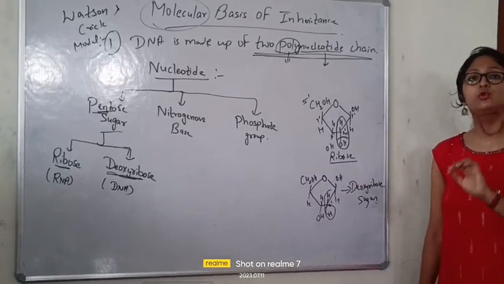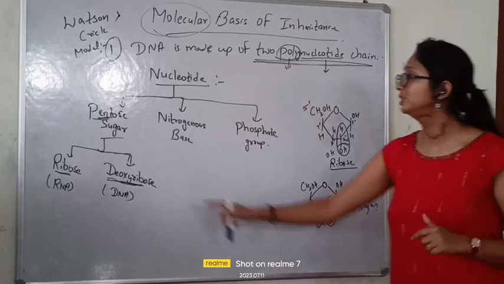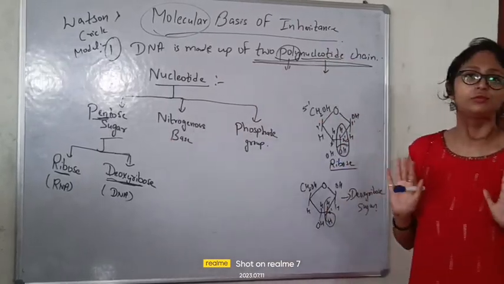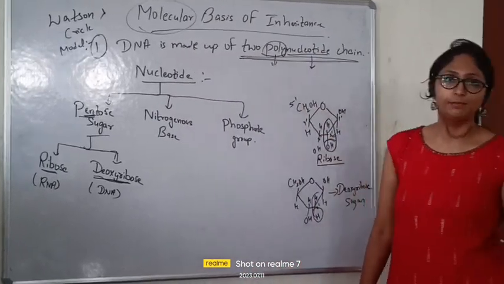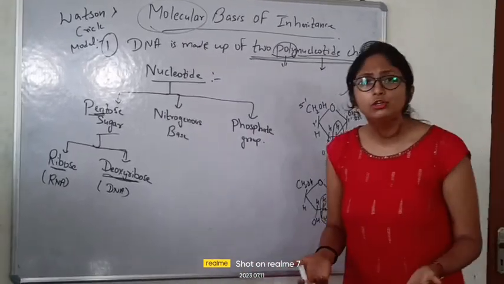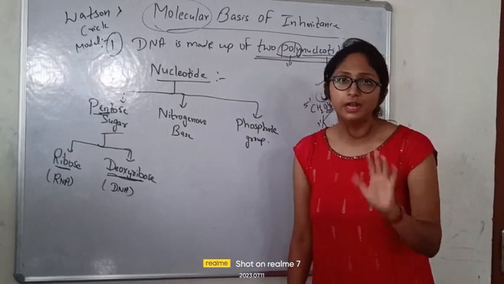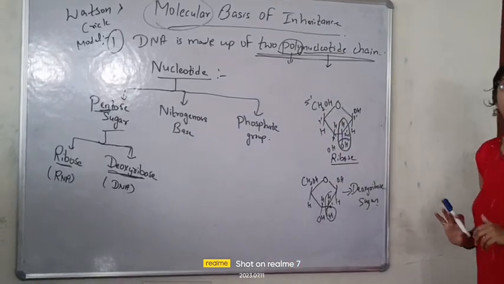What I tell you, beta, nucleotide is made up of 3 things. First is pentose sugar, nitrogenous base and phosphate group, right? What are the pentose sugar types? It is of 2 types, ribose and deoxyribose. Ma'am, pentose sugar, 5 carbon chain, 5 carbon are present there. How does it look like? This is how it is going to look like.